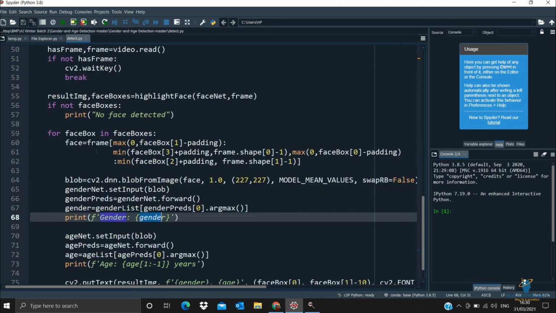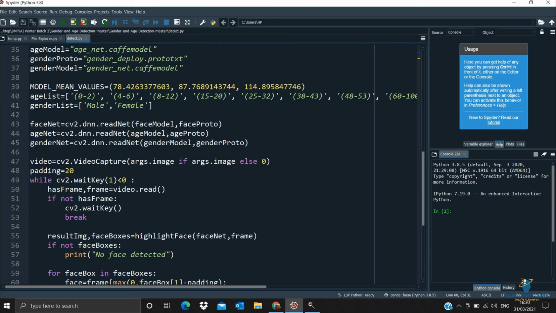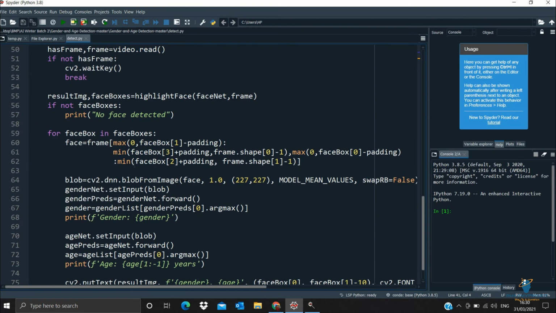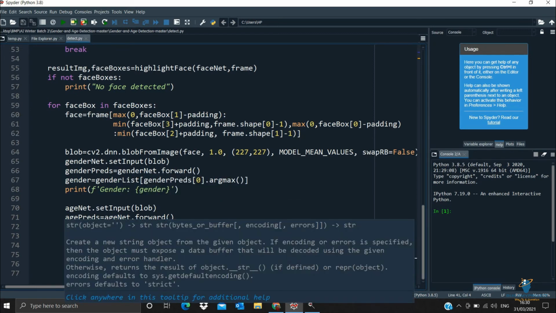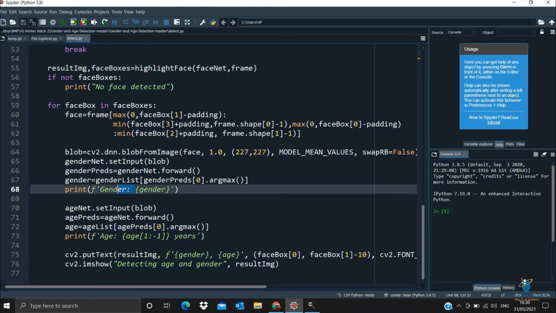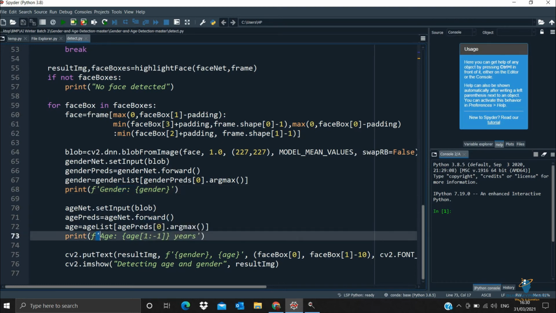Obviously in the gender part we will be going with the gender list, and in terms of age we will be going with the age list. So here in the gender part we have used the color format 227 comma 227, that is 0 comma 227 comma 227, and then we are going with the age part, that is age 1 colon minus 1.